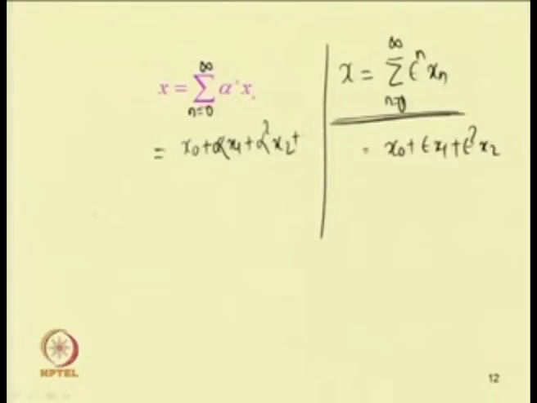Our first equation will be x 0 double dash plus x 0 equal to 0. So, this is the first equation.